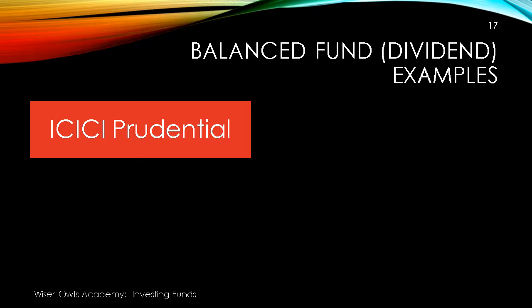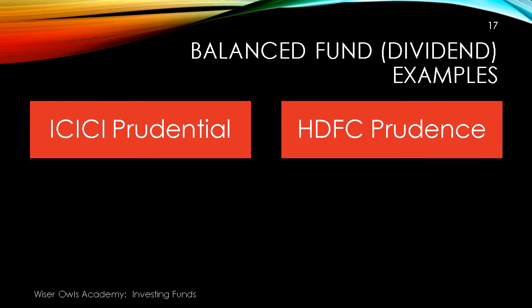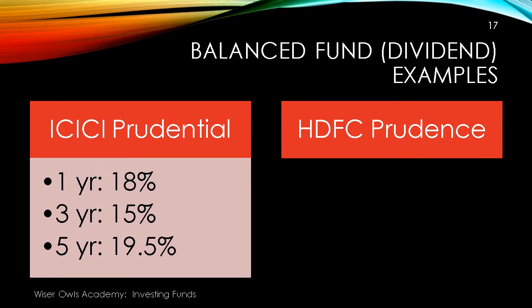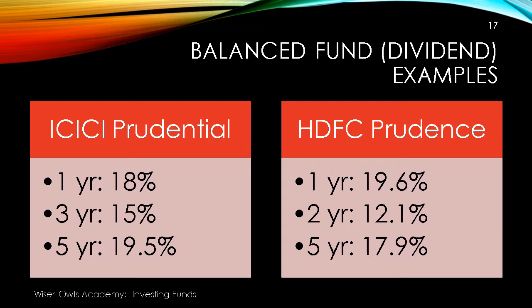As I said, there are 2 examples here. One is the ICICI Prudential and the HDFC Prudence. You can see all this data, and it has been collected from the National Stock Exchange, the NSE website. And that changes every day, so I've not given you a link. All you do is go on that website and do a search. Here are the results for the past returns for the past 5 years. It's hovering between 15 to 20%. And the HDFC Prudence is hovering between 12 to almost 20%. So this is what you can expect with exposure to equity.